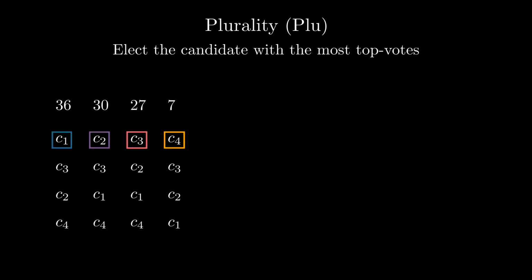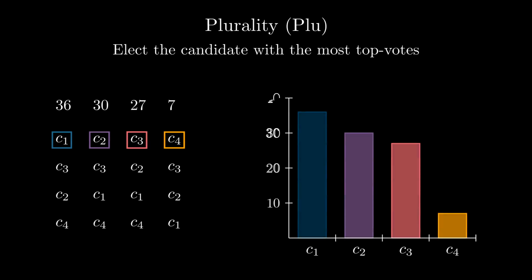The first is plurality, where the candidate with the most top votes is elected. In this example, there is a group of 36 voters who rank candidate C1 first, followed by C3, C2, and C4. So they vote for C1. Similarly, there are other groups of voters with diverse preferences. The plot on the right shows the candidate's scores with C1 as the winner.